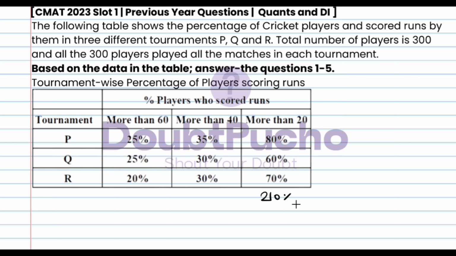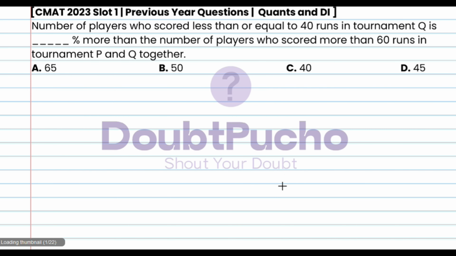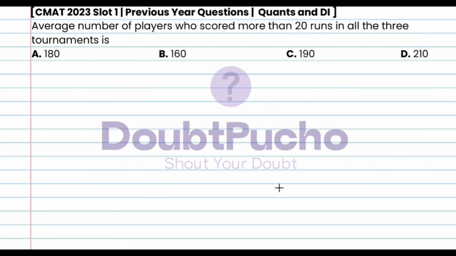210%. So now first we will calculate 210% of 300, which will be the sum of observations, and then we will divide it by 3, which is the number of observations. So where did 3 come from? These are the 3 tournaments on which we are calculating the average. So 3 will be the number of observations. So first we will find out 210% of 300.